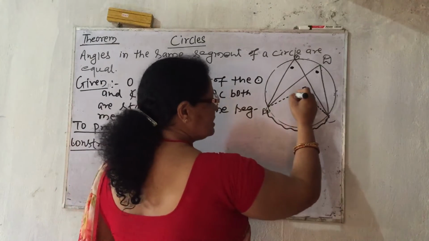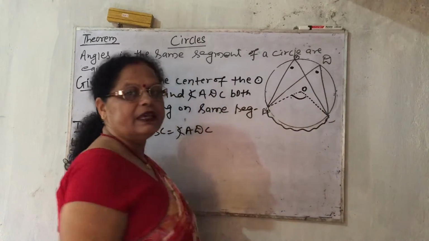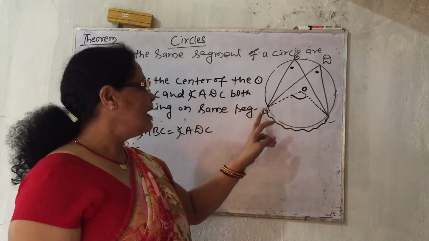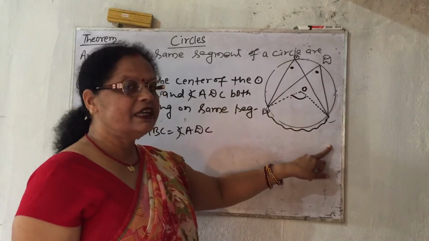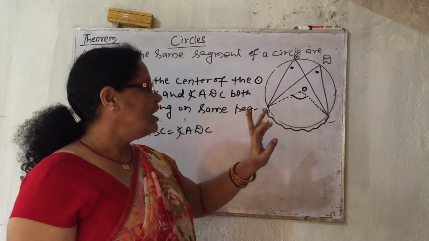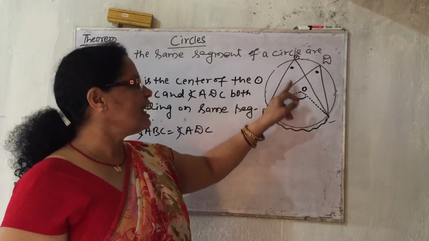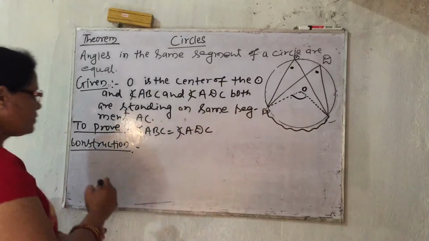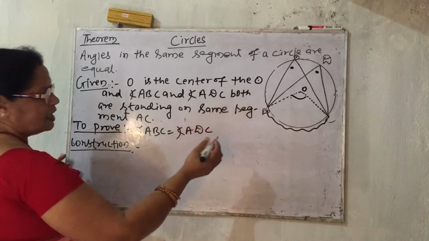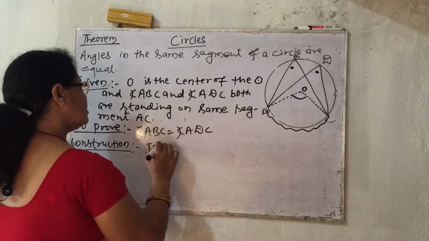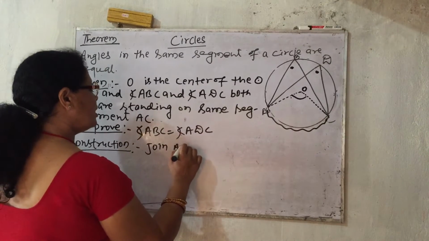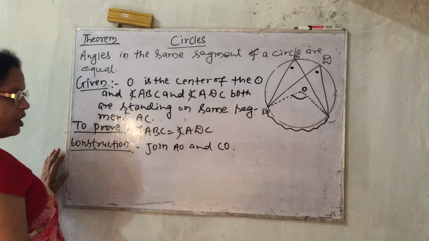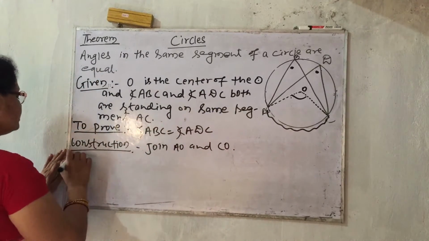This angle AOC will be central angle, and ABC will be inscribed angle. Then from the relation of central angle and inscribed angle, we can prove this. Construction, first we have to write down: join AO and CO.